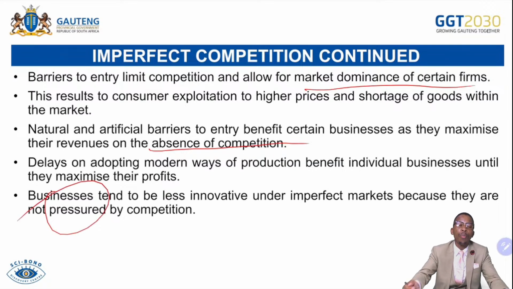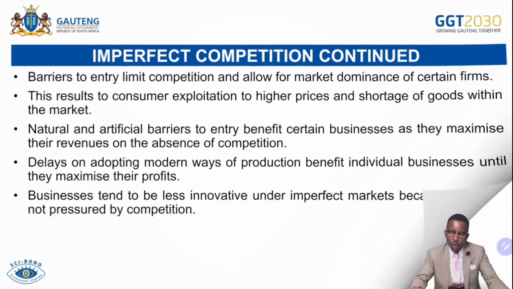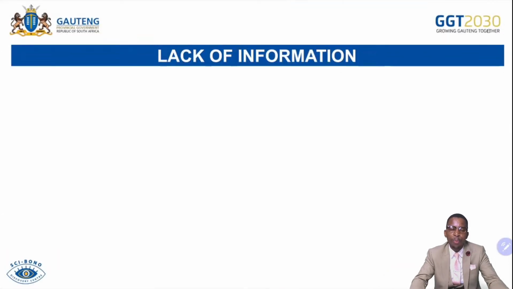Businesses tend to be less innovative under imperfect markets because they are not pressured by competition. For instance, monopolies. Is there any need for monopolies to be highly innovative? No, because they don't have any high competition. They are faced with limited competition or no competition at all. For that reason, monopolies get no incentive to be innovative or creative because they are the only suppliers of a particular product which is unique without any competitor. Remember, competition will push you to be more innovative, but without competition, you will never choose to be innovative because there's nothing pushing you.